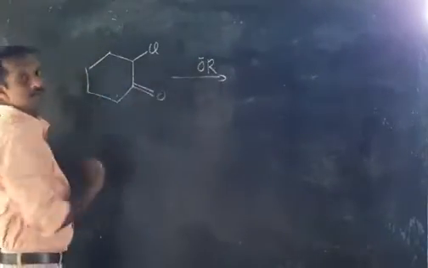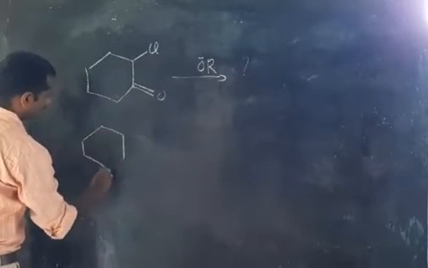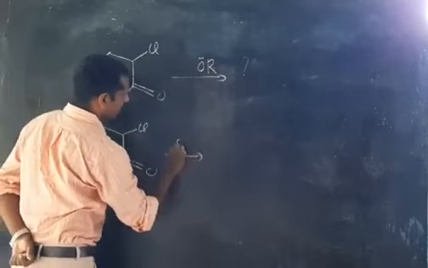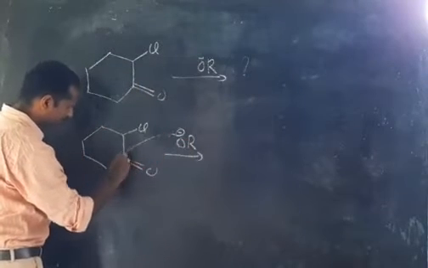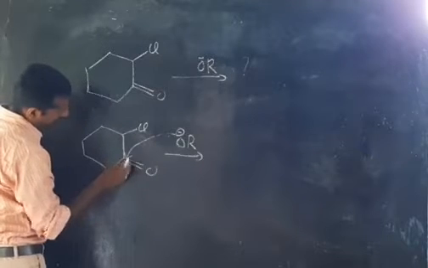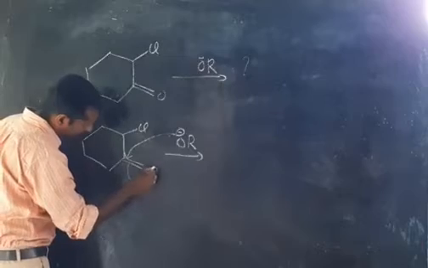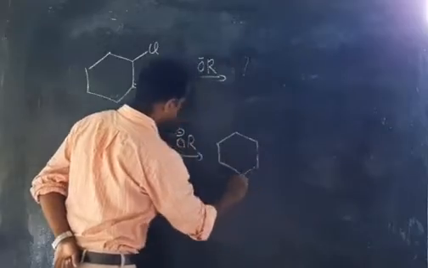See the mechanism of this reaction, what you are getting. Here it is like this, double bond O, Cl, and your OR minus, and this nucleophile is attacking on this positively charged carbon. At that time, this bond will be migrated to this oxygen, and you get the structure like this, correct?